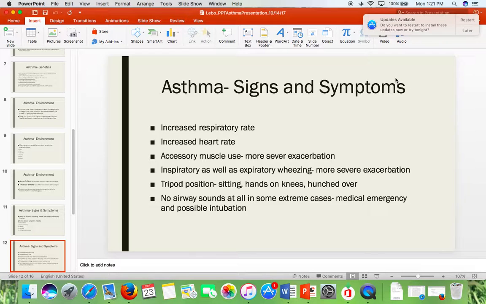Then you'll also be able to hear inspiratory as well as expiratory wheezing during more severe exacerbations. No stethoscope needed for these. You can hear them from across the room. They also might be sitting in a position that tries to open up their airways and get them a little more air. So this would be the tripod position. They could be sitting on the edge of the gurney with their hands on their knees, kind of hunched over, just doing everything they can to open up that airway as much as possible. And in real extreme cases, you might not hear any airway sounds at all. This is a medical emergency and possible need for intubation.